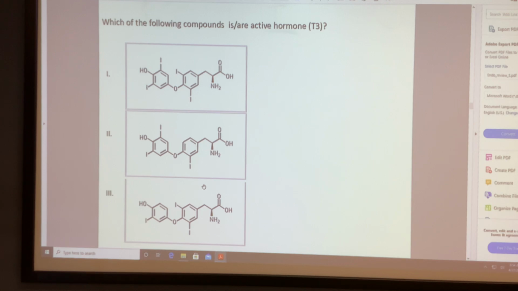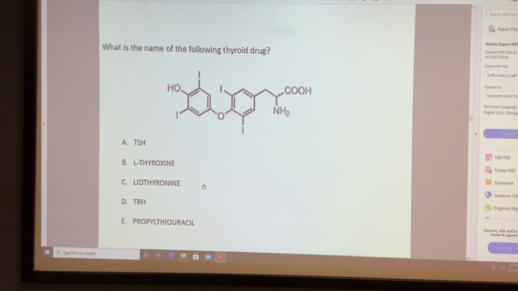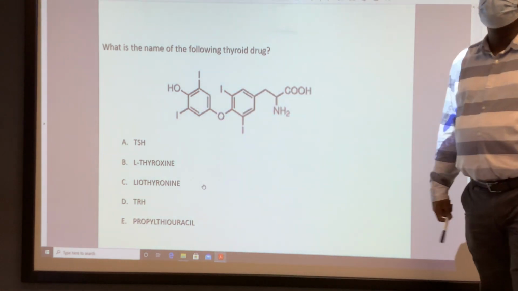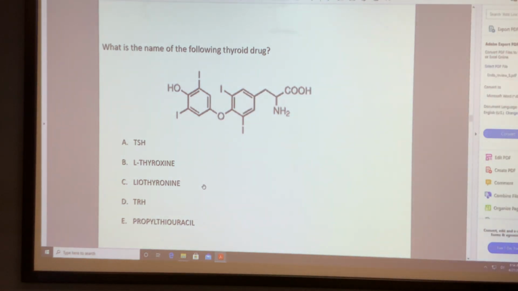No, 3. 3 only. Yeah. What is this? 4 iodine. 4 iodine, what is the name? 1, 2, 3, 4. L-thyroxine is 4 iodine. The 3 iodine is liothyronine, right? And TRH is a peptide. Glutamide, histidine, proline peptide, right? And propyl thiouracil, you know that we have seen that.